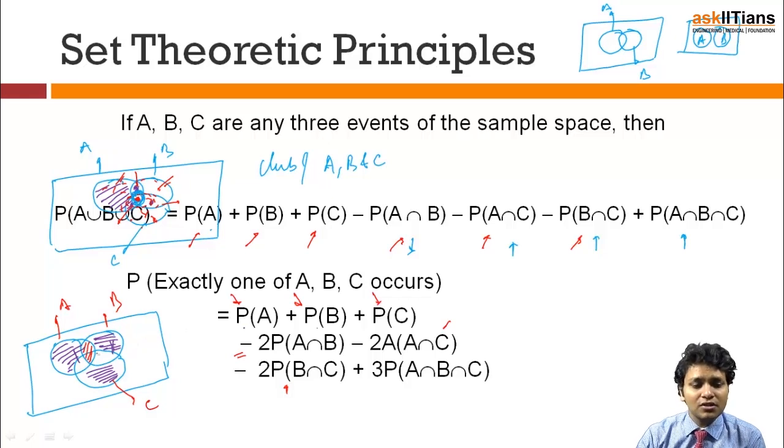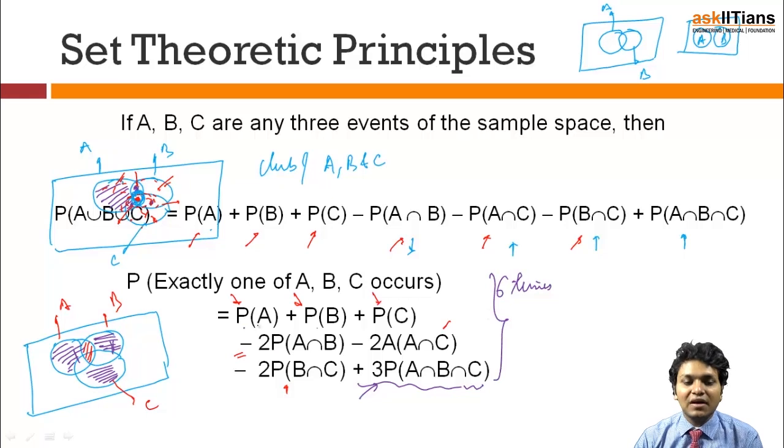Doing similarly with all three pairs, I see that I have totally excluded all three regions, but in doing so twice, I have subtracted the central thing 6 times. So in order to make an equal count, I need to add the common intersection of all three events 3 times, and that is why this term is absolutely required. Hence, in this fashion I can find out exactly one of A, B, C occurring.